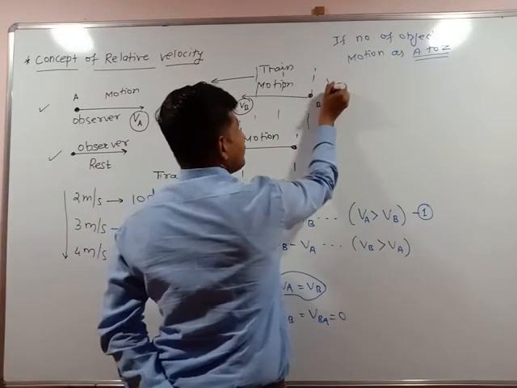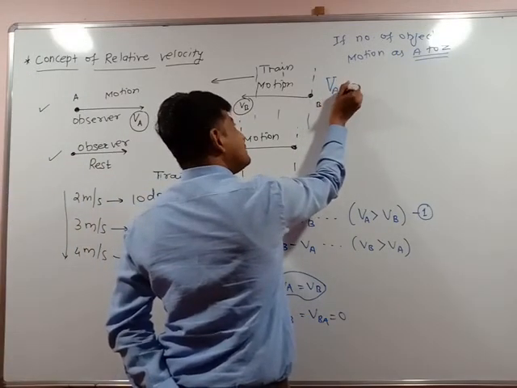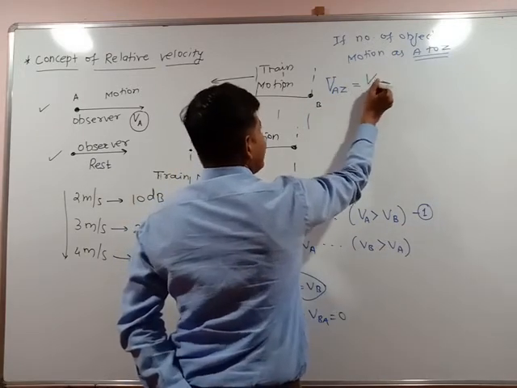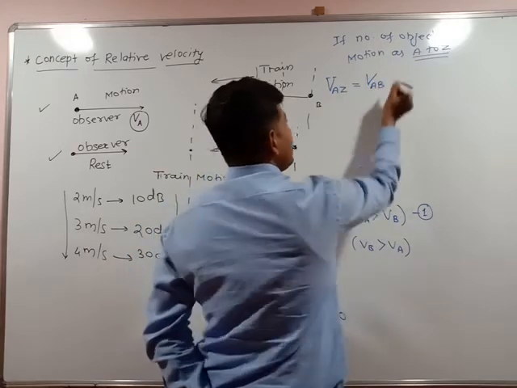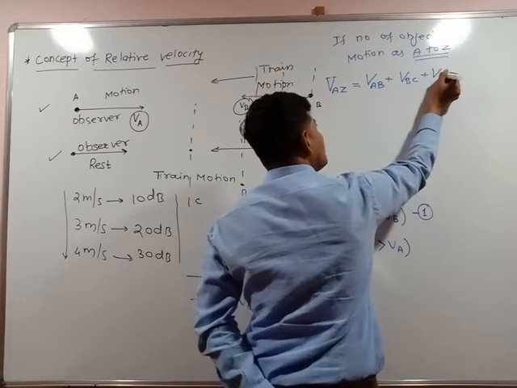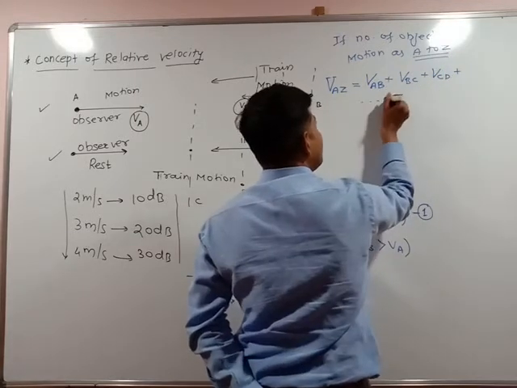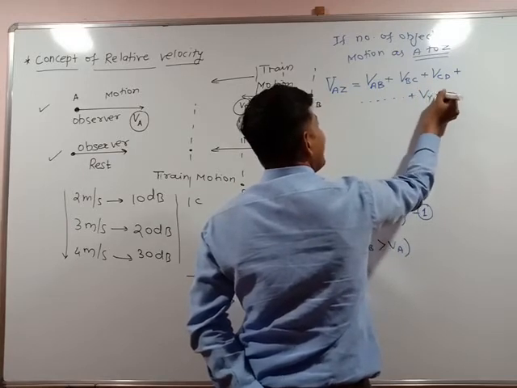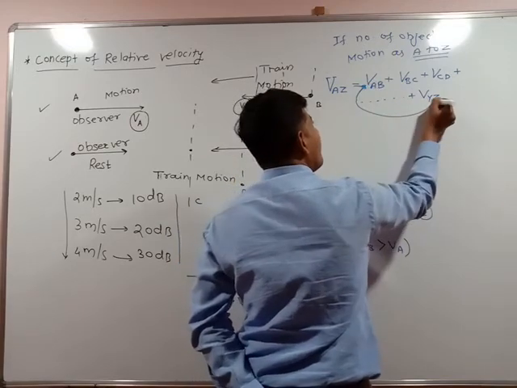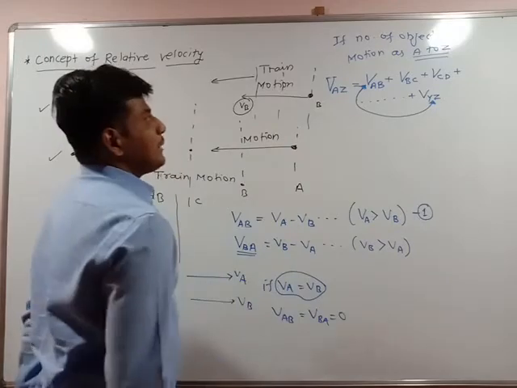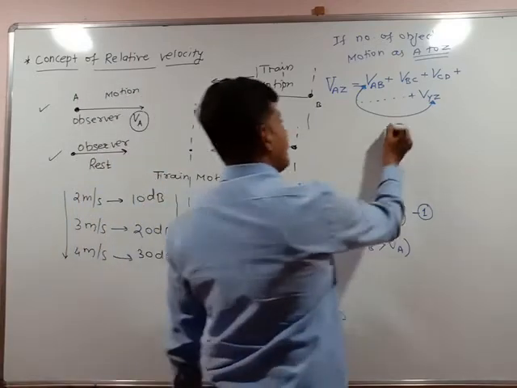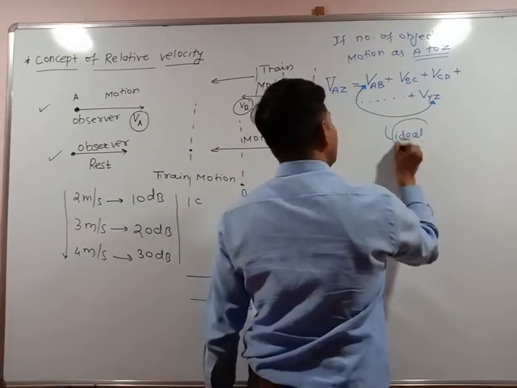Then how will you take the relative velocity of the first object with respect to the last object? The relative velocity of A with respect to Z is the relative velocity of A with respect to B plus the relative velocity of B with respect to C plus the relative velocity of C with respect to D, and so on, plus the relative velocity of Y with respect to Z. That gives the total relative velocity of A with respect to Z. So this happens only when a number of objects are under motion, but this is said to be an ideal case. Practically it is not possible.